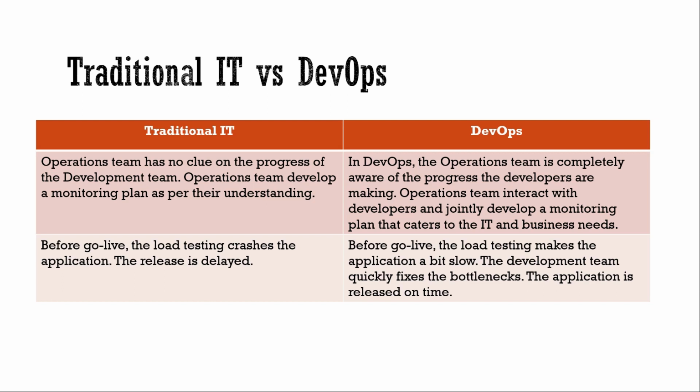So we can't do load testing. But with DevOps, everything is automated and a lot of servers are available. I will come to the servers in later slides. So we can do load testing, and everything is possible in DevOps, so there won't be any delay in release due to load testing, high availability testing and disaster recovery testing.